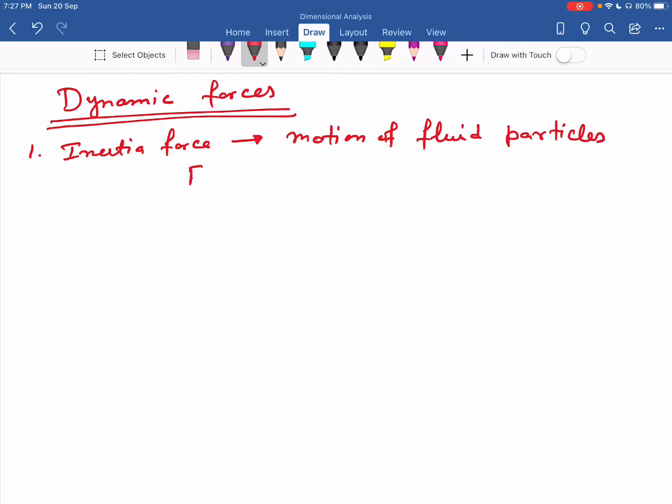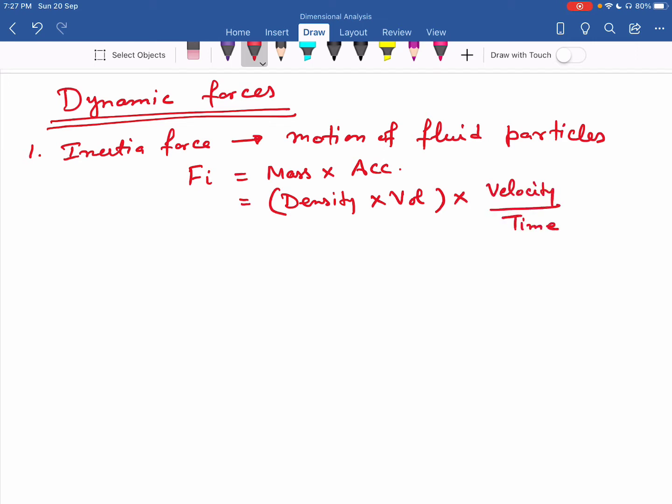It is represented by Fi and is equal to mass into acceleration. Now further I can write mass as density into volume and acceleration as velocity divided by time.